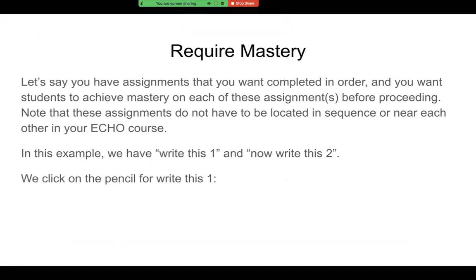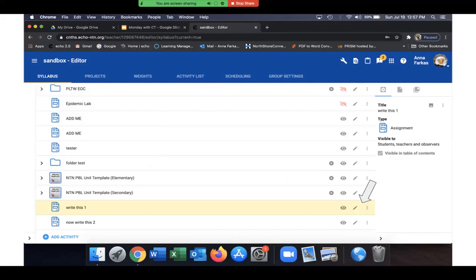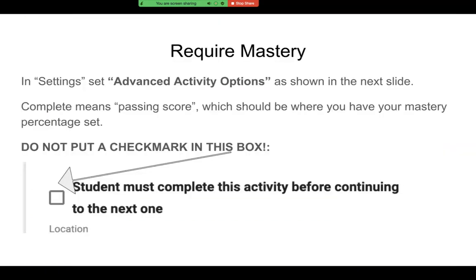So in this example, we're going to use Write This 1 and Now Write This 2 as our two sequential assignments. For starters, we click on the pencil in Write This 1. That gives us the editing privileges for that assignment. In Settings, choose Advanced Activity Options. Now remember, in this setting, complete must mean passing score. This should be where you have your mastery percentage set for your school, which is likely preset for you in your domain. Remember, do not put a check mark in this box.